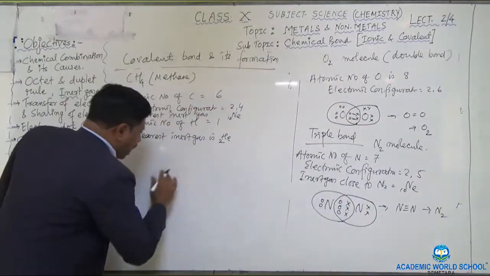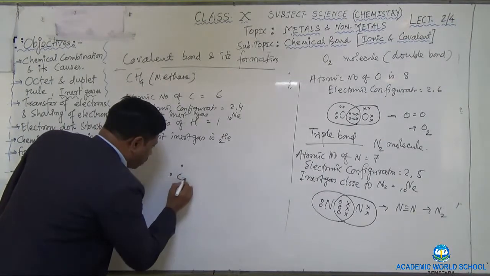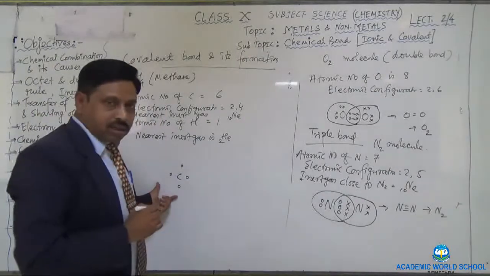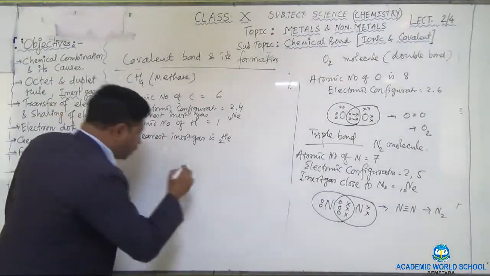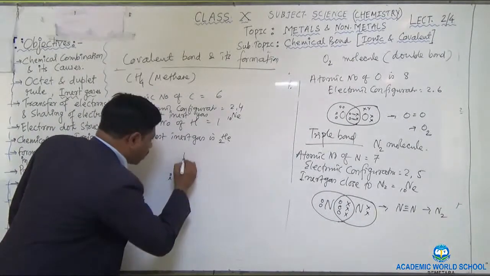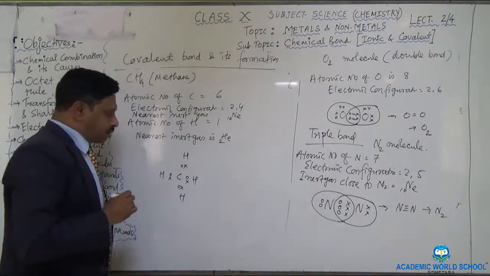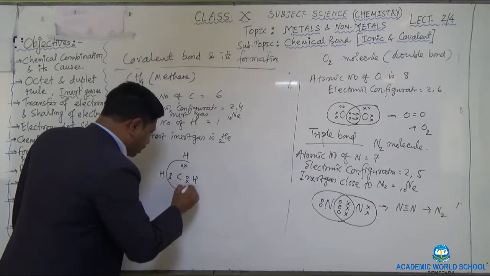So how will it happen? You see that carbon has 4 electrons in the outermost orbit. You can represent it in this way. And how many hydrogens are here? 4 hydrogens. 1 hydrogen has 1 electron. So you can write it in this way. They are the 4 hydrogens. You can write them at the 4 corners of the carbon. Now you put a circle over this like this.